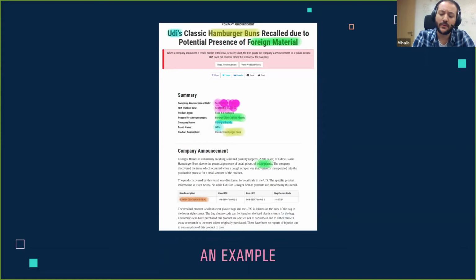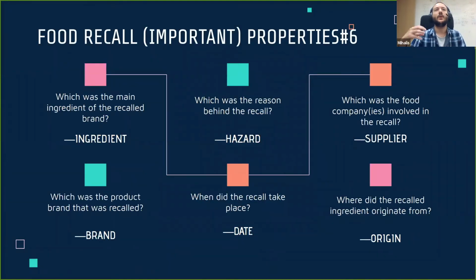And the final piece of information that is important for us is the origin. So where did the ingredient that was recalled, or the product brand that was recalled, originate from? This can come from various sources. The official data source may include this kind of data, so it may say directly that the country of origin was a specific country, or we are able to backtrack this information by taking into account the open data we have already harvested. So where, for instance, does a specific company import its raw materials from, or where is the source of information that we're currently processing based?